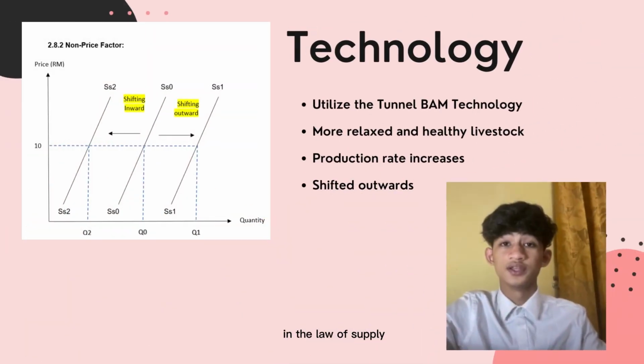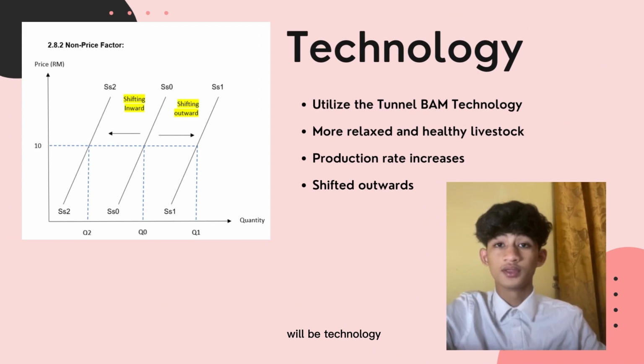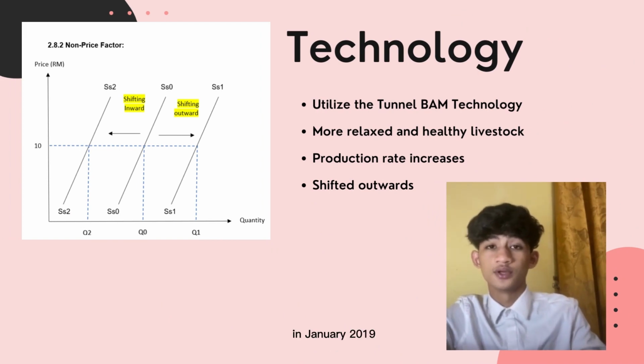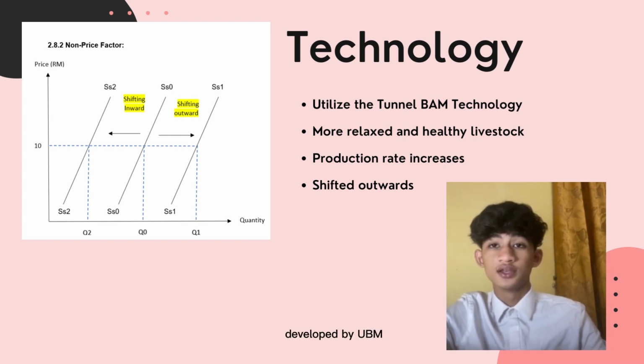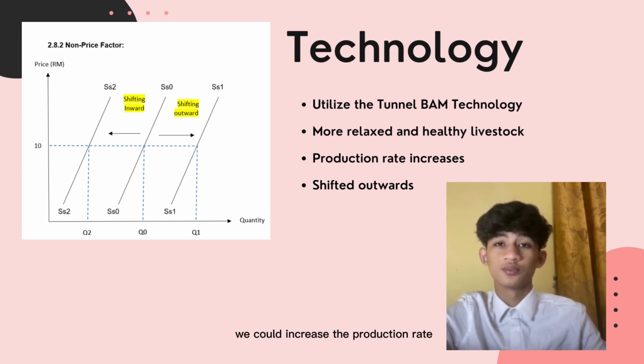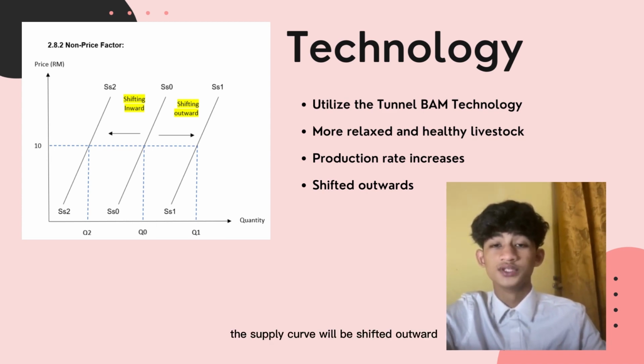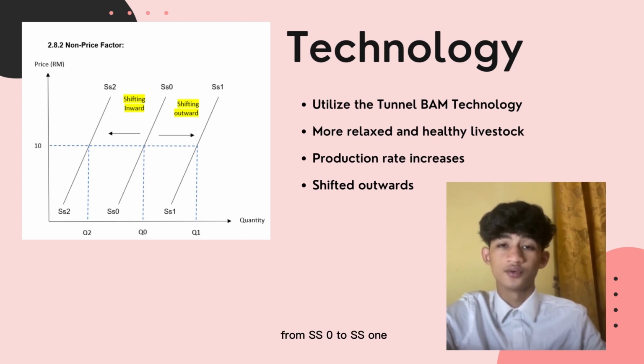For the last one in the law of supply will be technology. In January 2019, Farm Fresh decided to utilize the tunnel BAM technology developed by UPM, which ensures a more relaxed, healthy lifestyle. Due to this, we could increase the production rate and become the reference center for the dairy industry. Consequently, the supply curve will shift upward from SS0 to SS1 due to increasing supply. That's all for the law of supply.